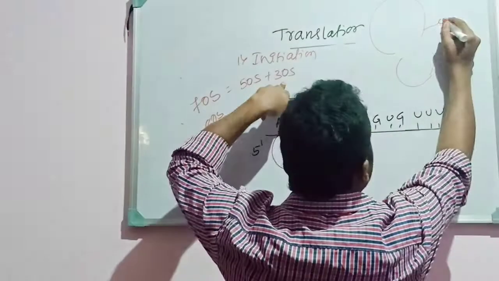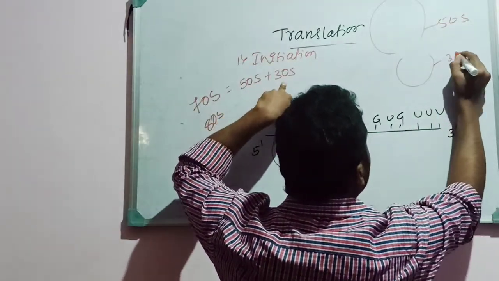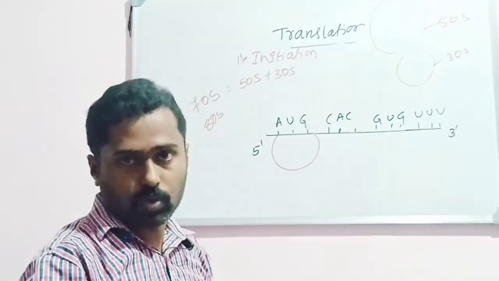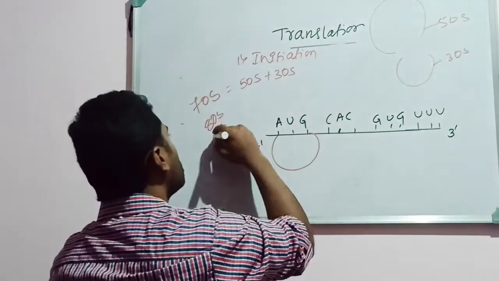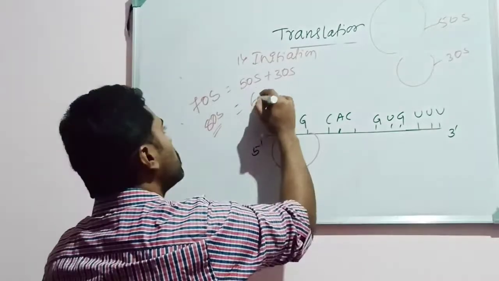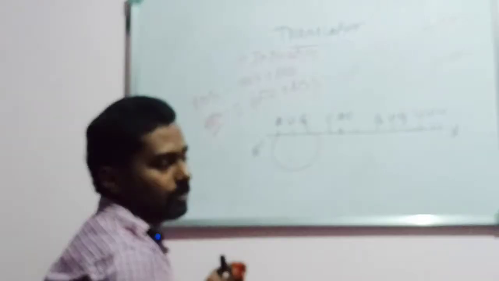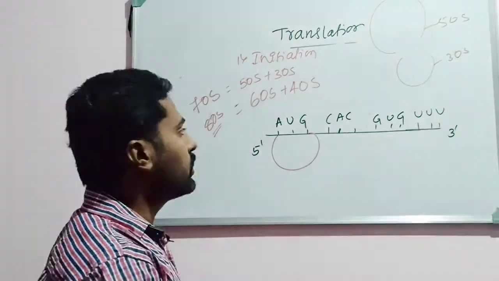So the prokaryotic ribosomes are of 70S type, and the eukaryotic ribosomes are of 80S type, where the larger subunit is 60S type and the smaller subunit is 40S type. Okay, so that is a eukaryotic ribosome.